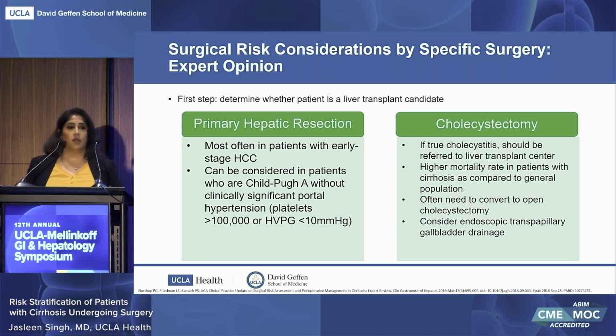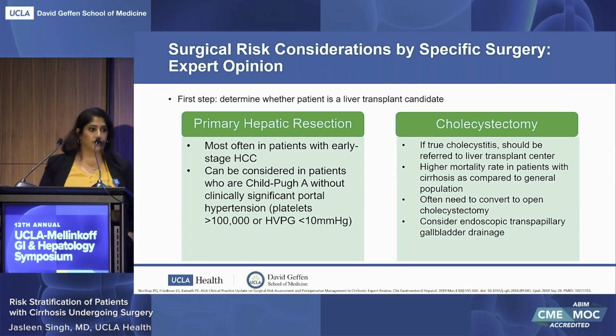First and foremost, when a patient with cirrhosis is to undergo surgery, whether elective, urgent, or emergent, one should determine whether a patient is a liver transplant candidate. That's not necessarily to have a patient listed for liver transplant prior to surgery, but just to know that if the patient were to decompensate after surgery, whether transplant candidacy is enough to have the patient listed postoperatively.